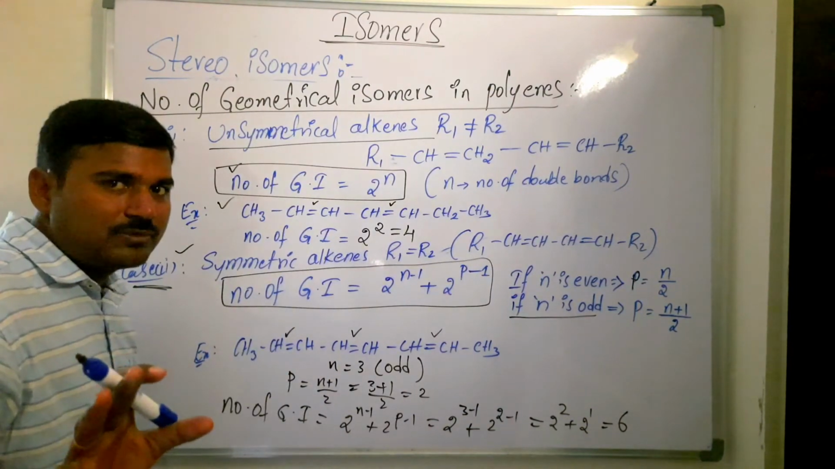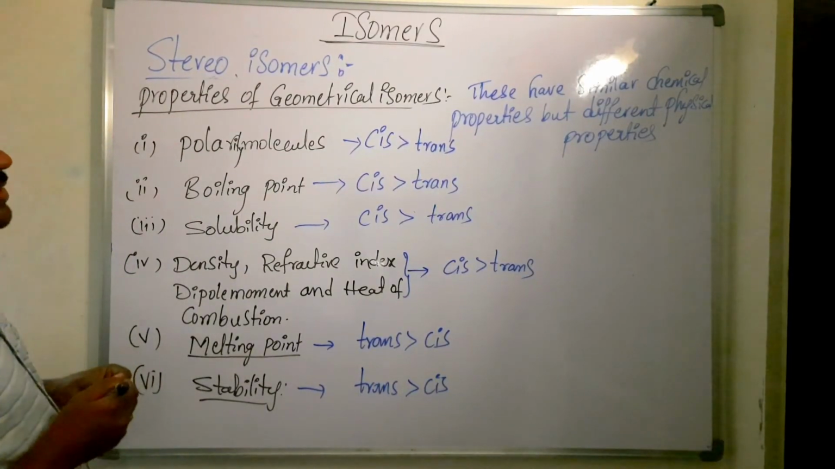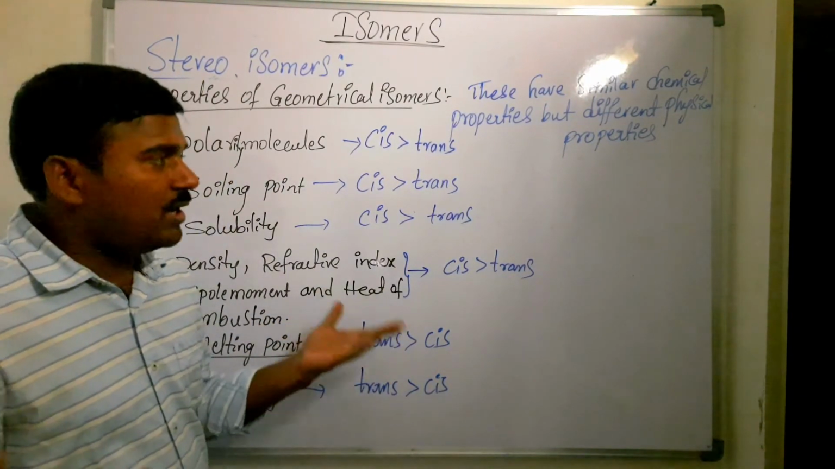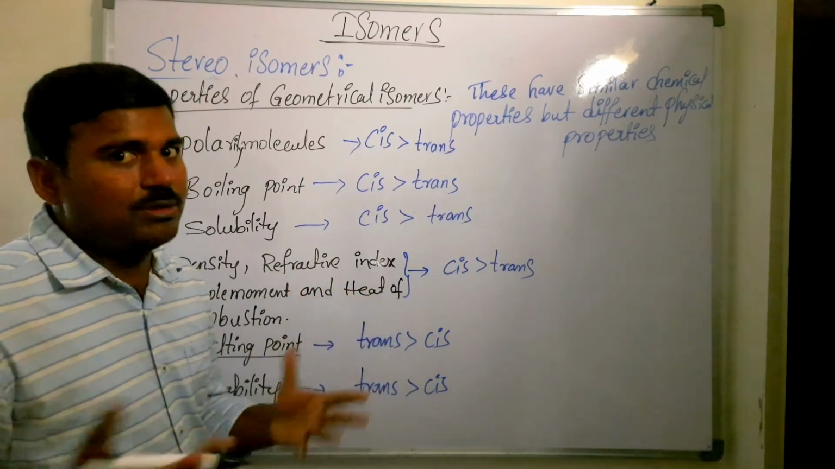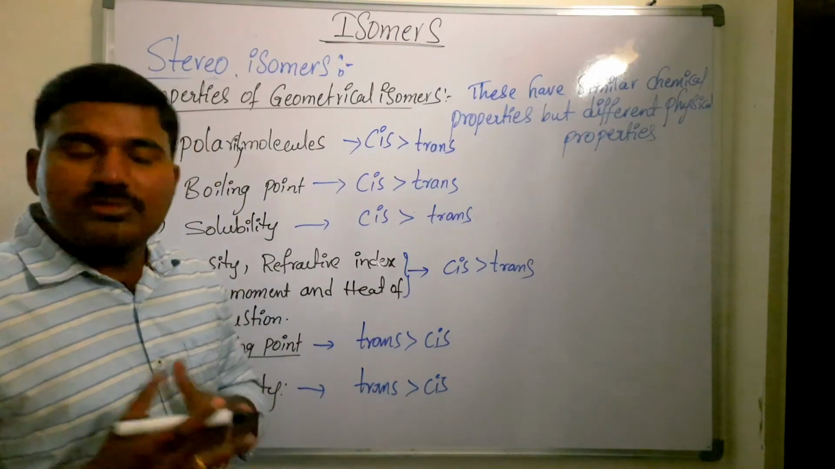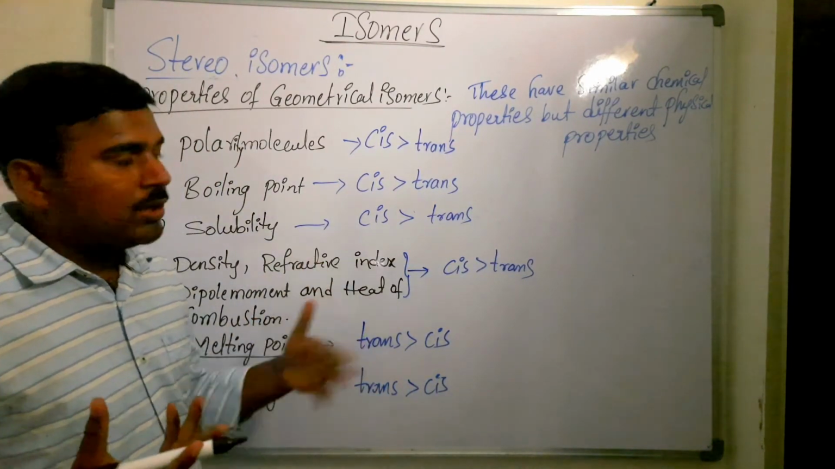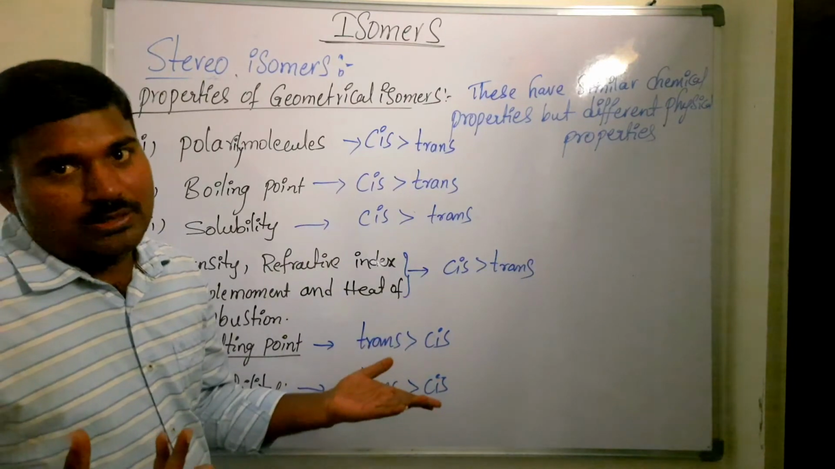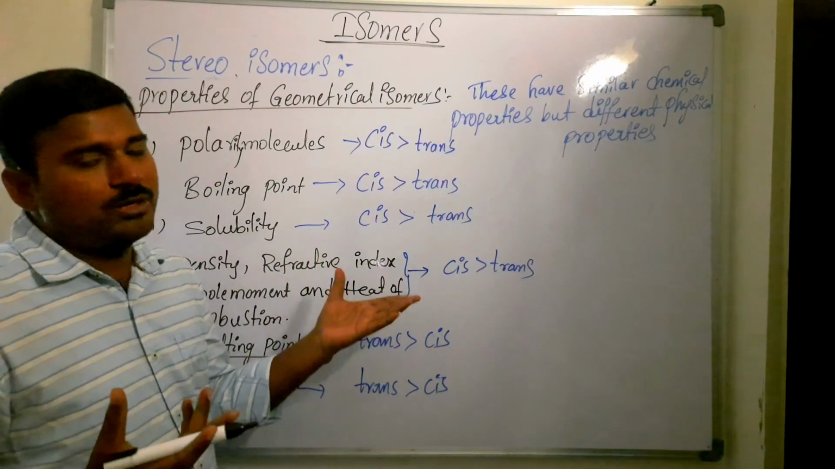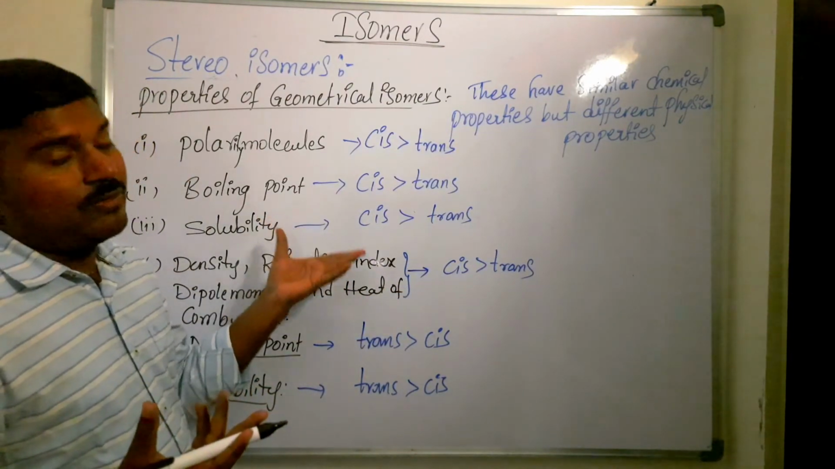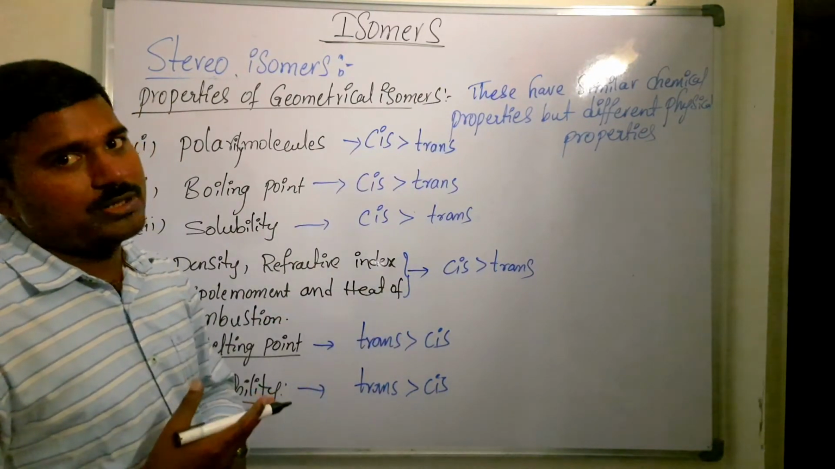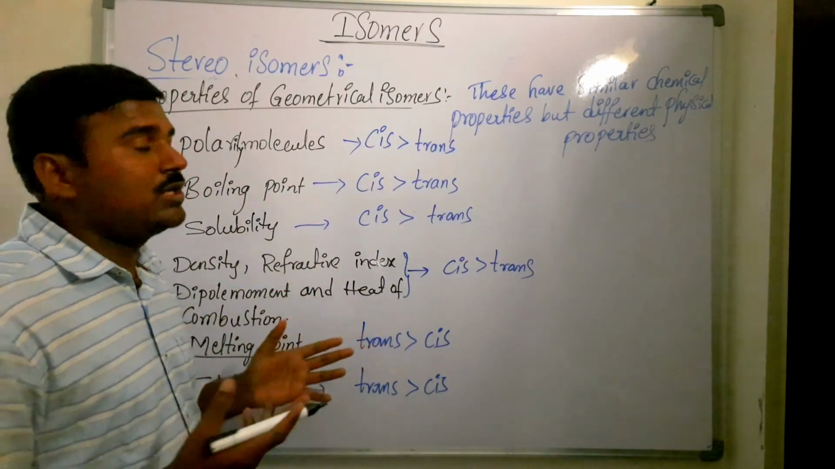Is that clear? So, properties of geometrical isomers. Isomers means they have the same molecular formula, the same number of valence electrons, so they have similar chemical properties. Chemical properties mainly depend on the number of valence electrons. Here all have the same type of functional group, same number of bonds, and same number of valence electrons. So they have similar chemical properties but different physical properties. Now we are going to see which has higher physical properties.